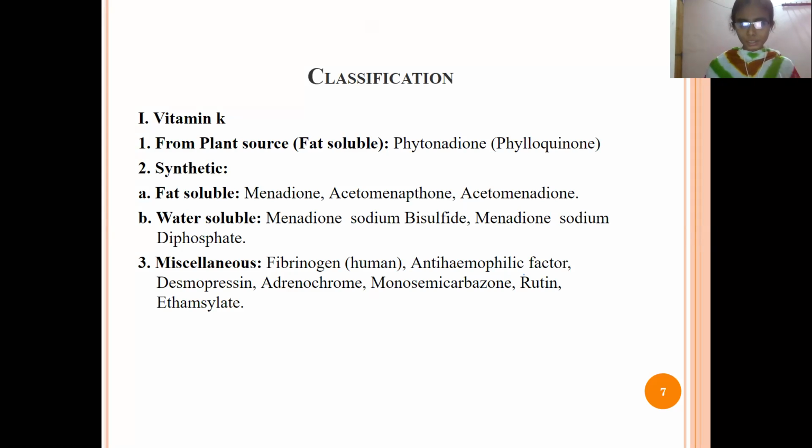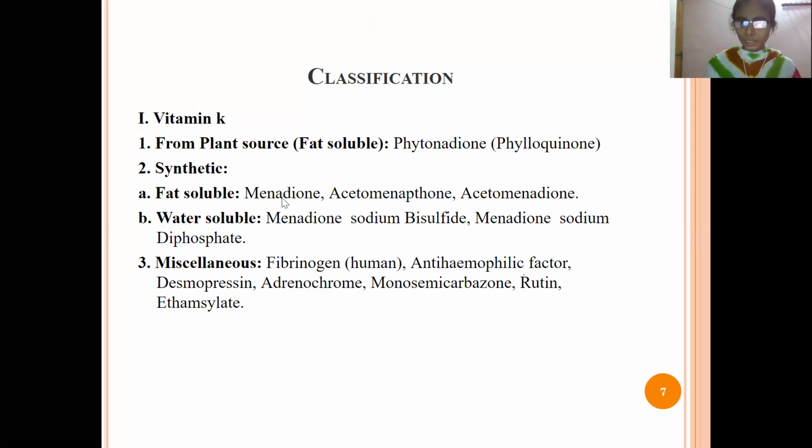Next one is synthetic. In synthetic, there are two subdivisions: fat soluble and water soluble. First is fat soluble: menadione, acetomenaphthone and acetomenadione. These are the three drugs under fat soluble.